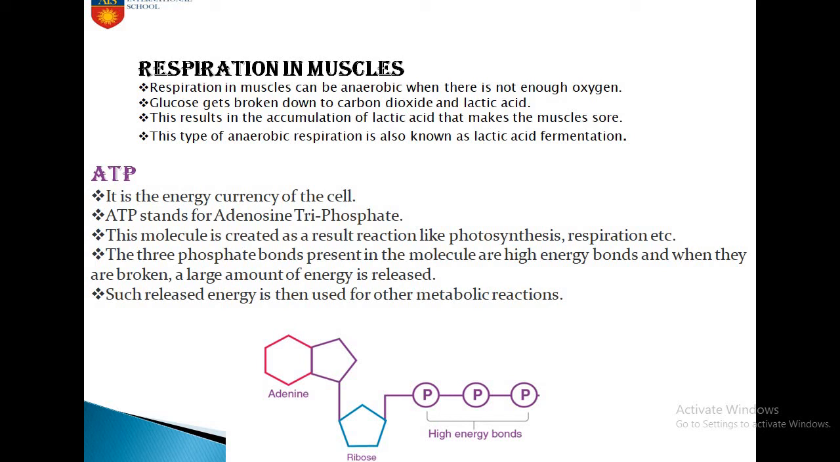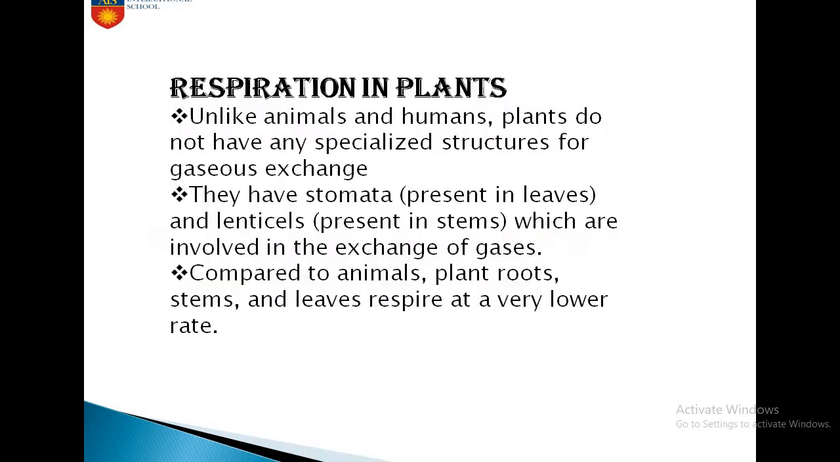We have read this. Now, there are three phosphate bonds in ATP. We are talking about TP, that means triphosphate: 1, 2 and 3. Okay. This is adenine, and this is a ribose sugar. Such released energy is then used for metabolic reactions. This energy we use for the metabolic reactions and for the other life processes.